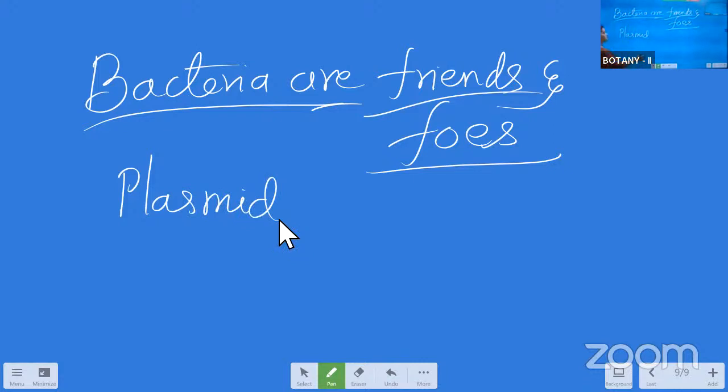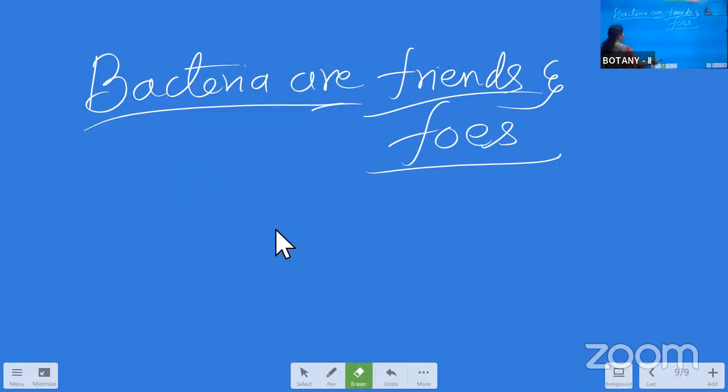And next one is foes. Foes means enemies. So what are the enemy activities? That means harmful activity of the bacteria. Maximum bacteria cause different types of infections to different types of organisms, including plants, animals, and human beings. If you remember any one of the diseases, you can write. Otherwise, simply wind up like this. Then also you will get 3 marks for this answer. Damn sure. So that you can easily pass through the exam.